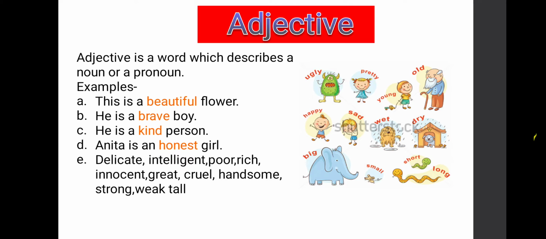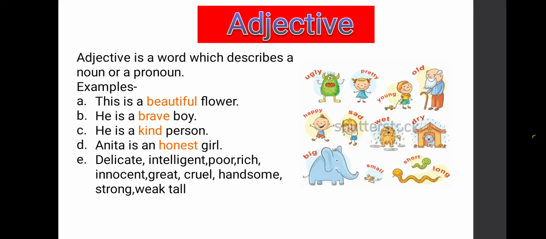Now you people repeat after me. Adjective is a word which describes a noun or a pronoun. Now let us understand adjective with the help of examples. First example, this is a beautiful flower. See here students, flower is a noun and here beautiful will become the adjective. How does it become an adjective? It is describing the flower.